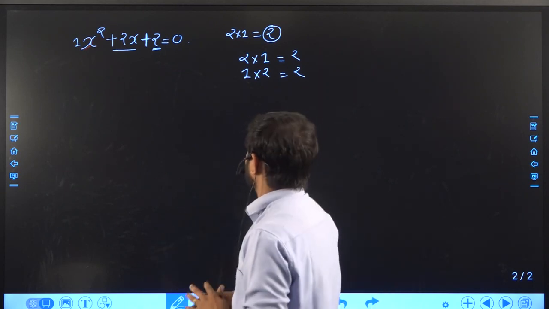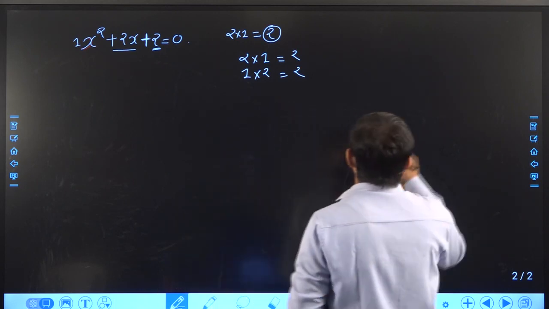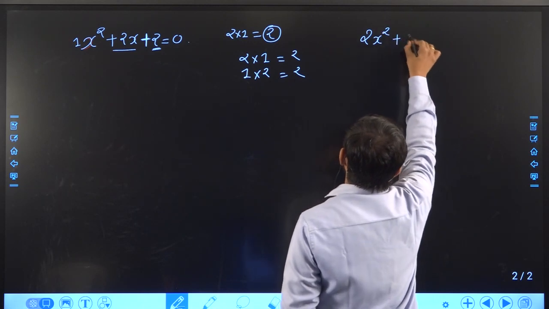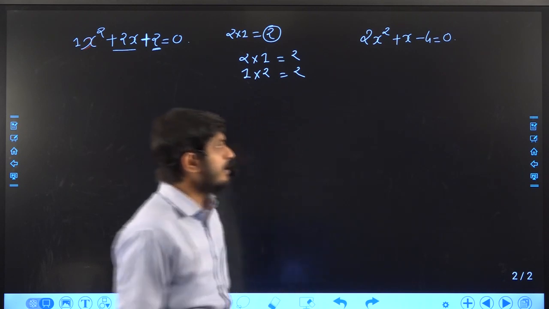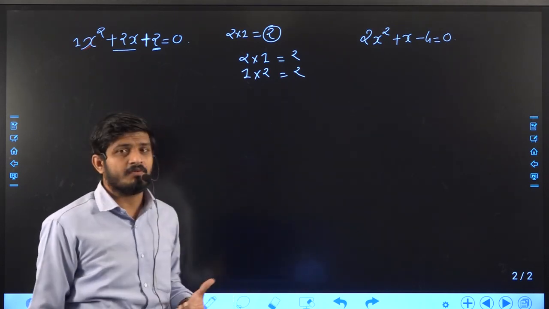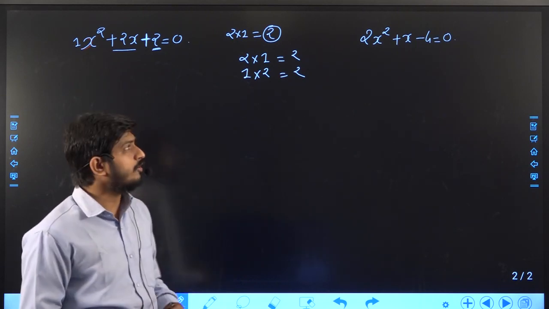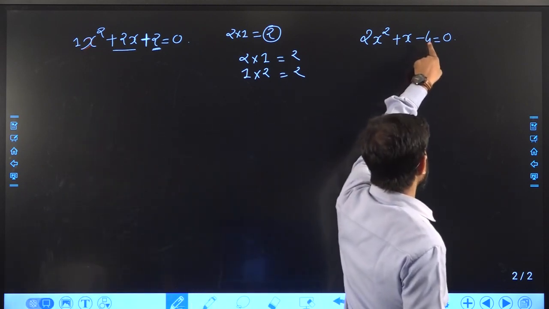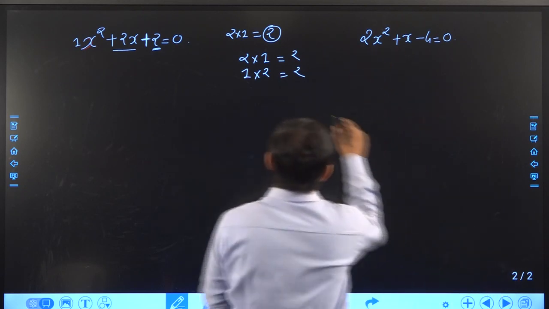Okay, fine. I will give you another example. See, I have 2x square plus x minus 4 is equal to 0. This is my quadratic equation. Find the roots of this given quadratic equation by using the factorization method. So what will you do in the factorization method? You multiply the last constant term and the coefficient of x square. So 4 twos are 8.